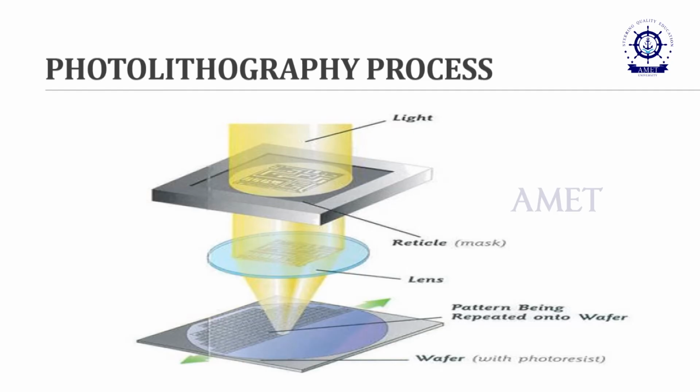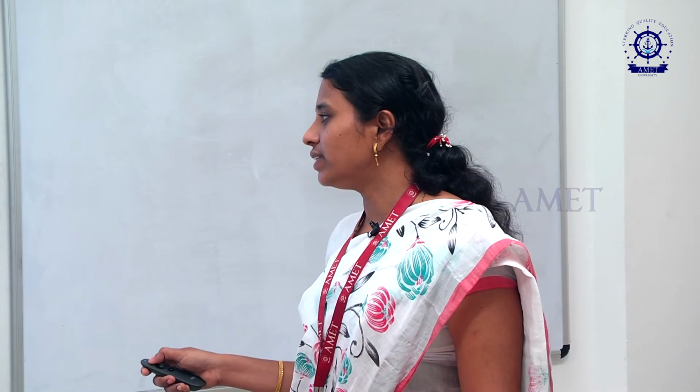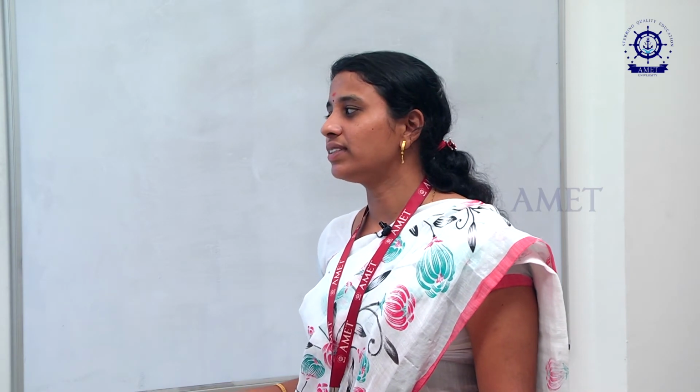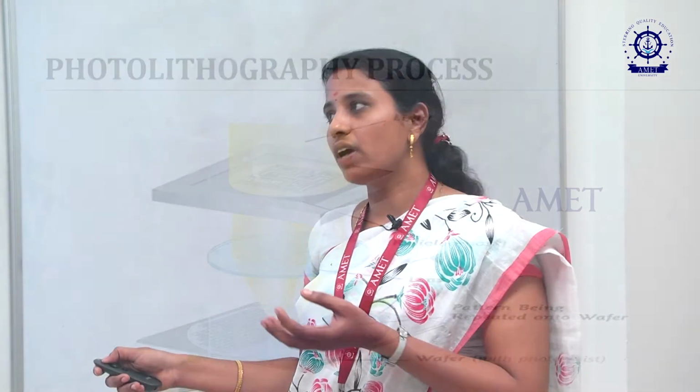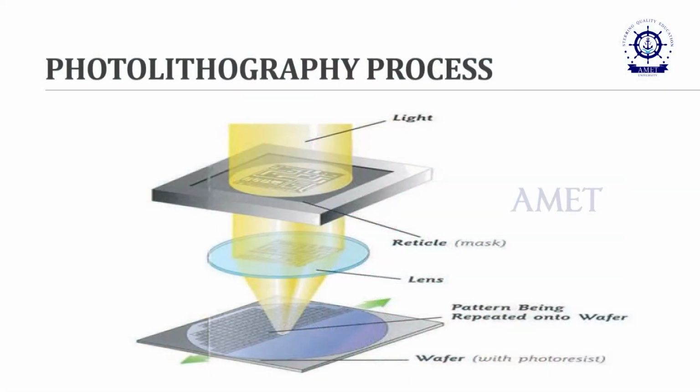So we set one mask, and after setting the mask, we apply UV rays on it, and it creates patterns that are repeated onto the wafer. It may be a complex circuit, so we identify which circuit is placed in which region, identifying the area, and for that we use a mask. After applying the mask, the UV rays go through the mask and generate patterns on the silicon wafers.